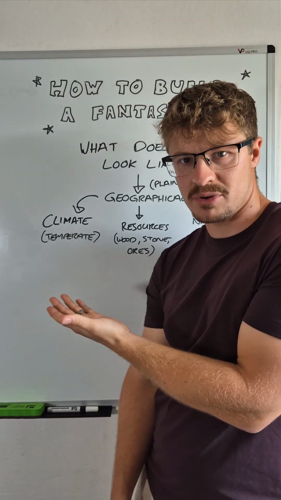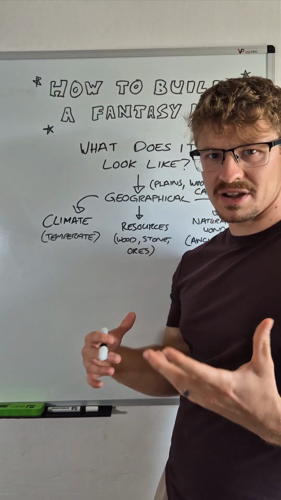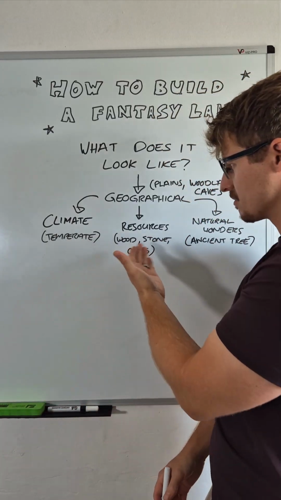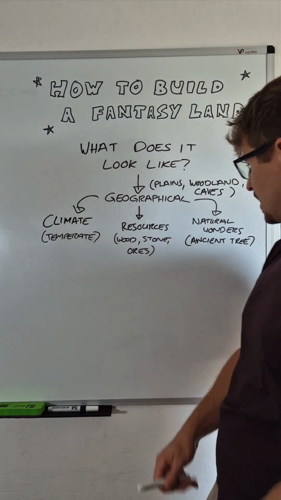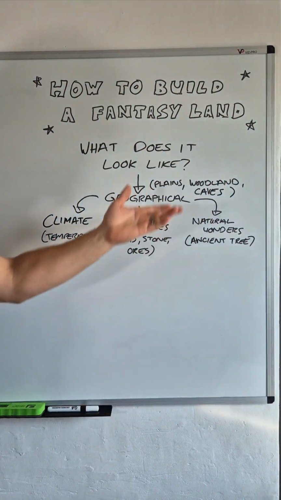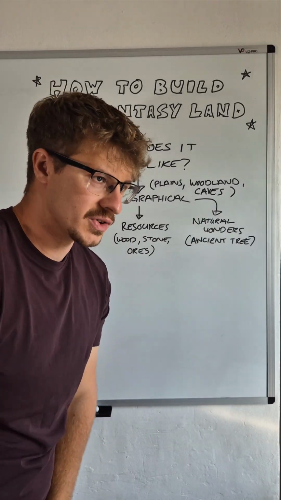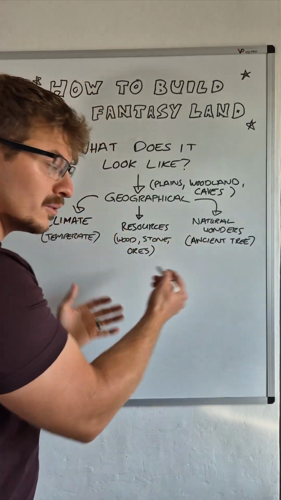As a climate, it's temperate, so we're not too hot, we're not too cold. We're in that nice Midland area in Europe. I'm basing the game in sort of old England, Europe anyway, so this makes sense. Resources, we have wood, stone, and ores. Links to the plains, woodland, and caves, of course. For natural wonders, if we have old woodlands, we have ancient woodlands, and in ancient woodlands, we have a big old ancient tree. How easy was that? We're already getting an idea for a big, full fantasy land.